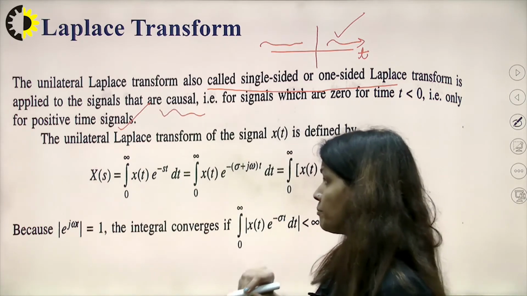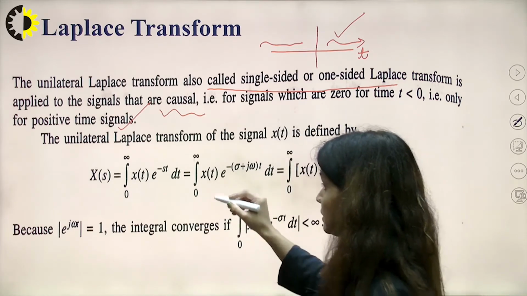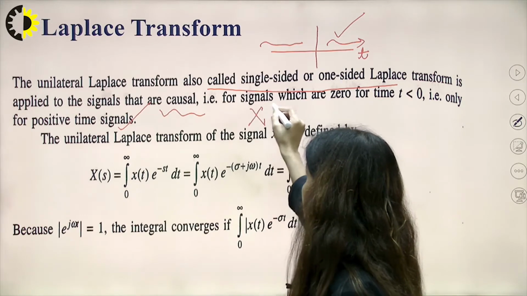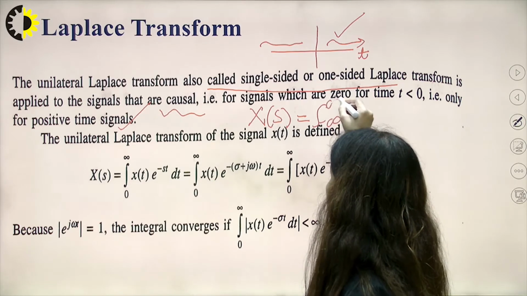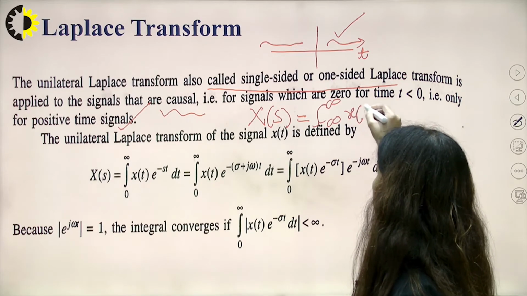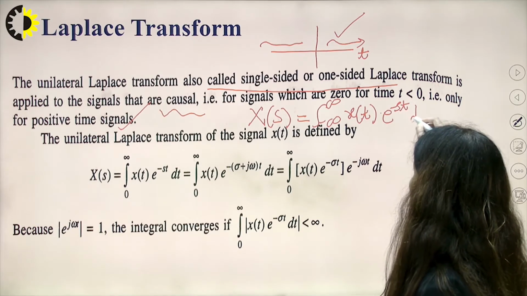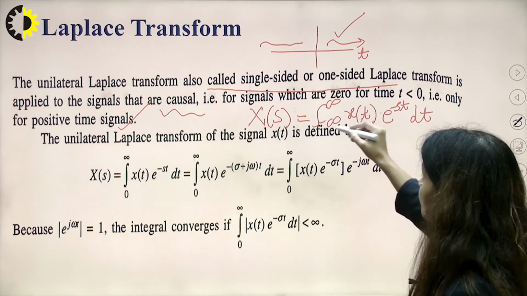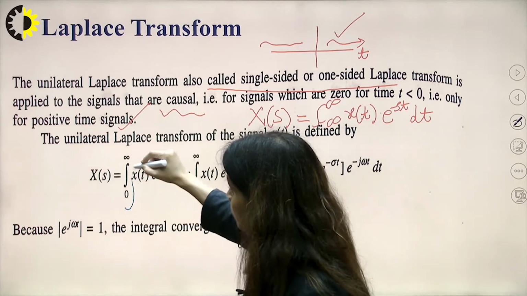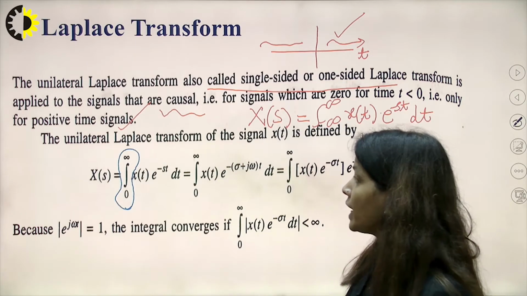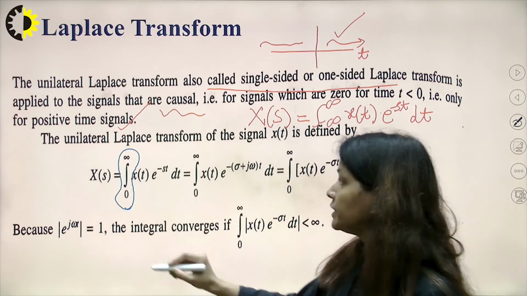So for the unilateral Laplace transform, as we all know, the Laplace transform formula is X(s) equal to the integral from minus infinity to plus infinity of x(t) e raised to the power minus st dt. Then if my function is one-sided, my limits will go from 0 to infinity, the integral of x(t) e raised to the power minus st dt, and I can calculate X(s).